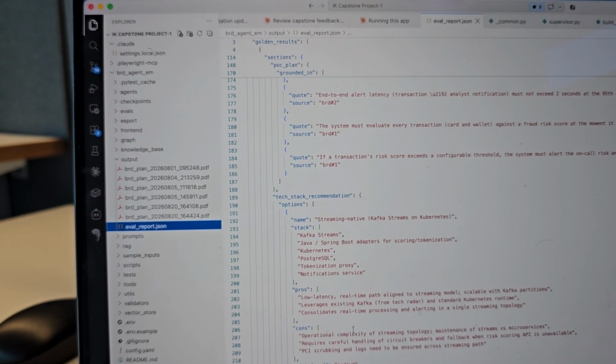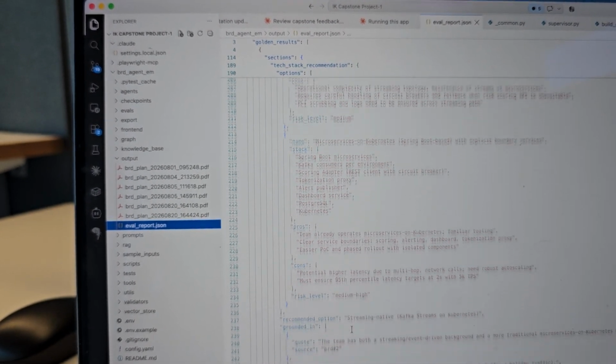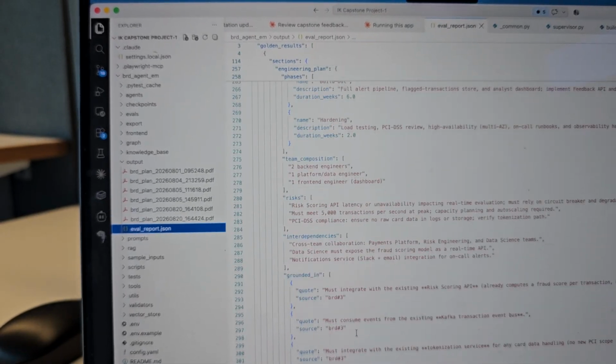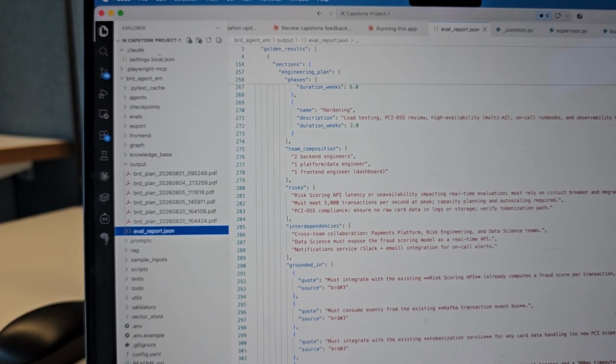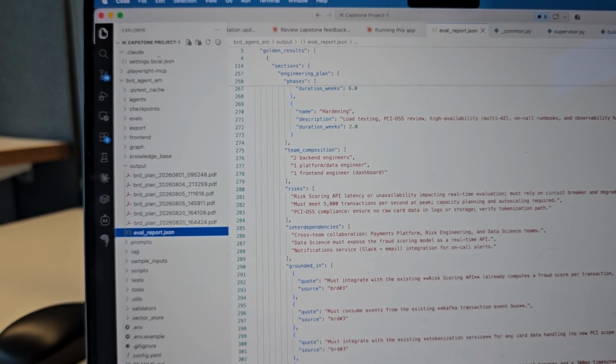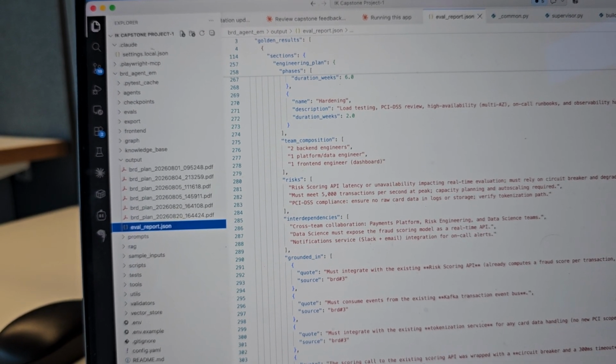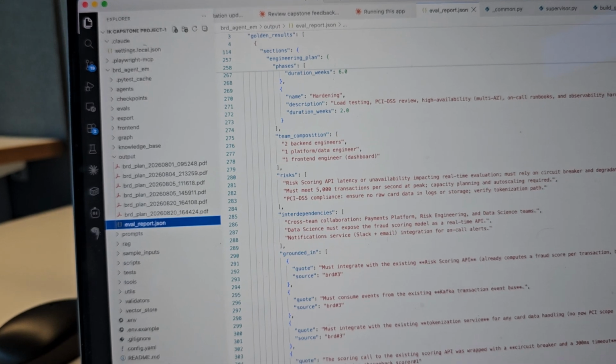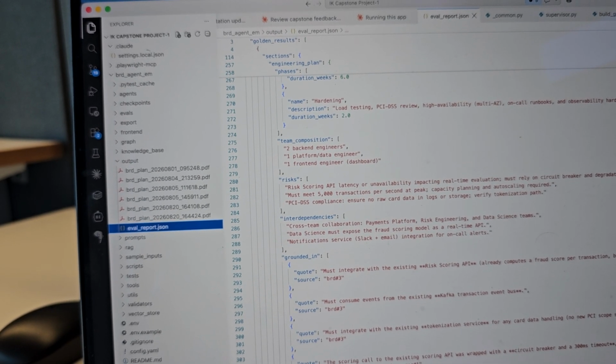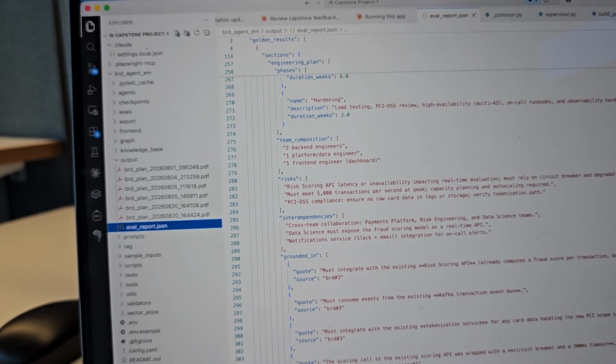Because it's a minor POC, it is not so overwhelming, but otherwise this has to be more structured in terms of what we are evaluating at every point of time. This is the full system: the BRD in, grounded and validated engineering planning out, with a human always in the loop before anything ships. Thank you.